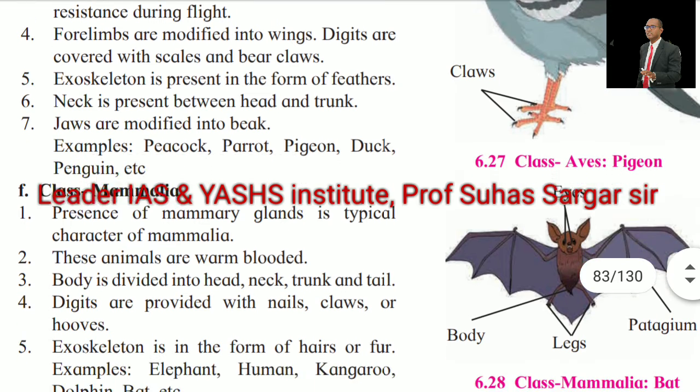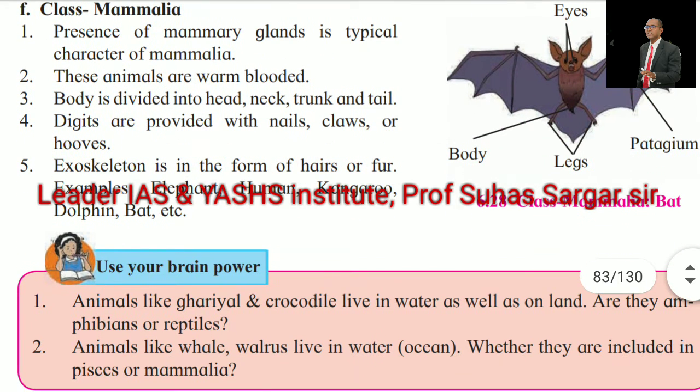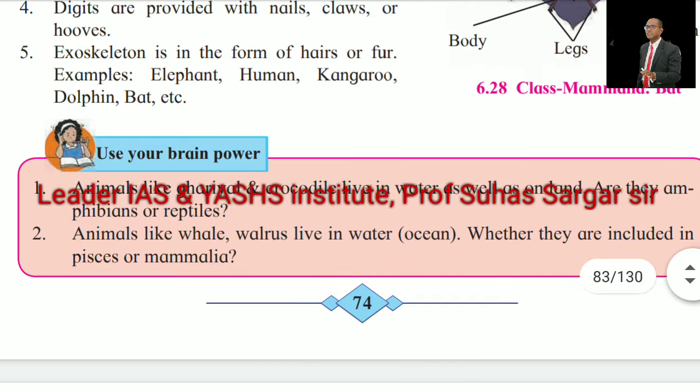Class Mammalia. The presence of mammary glands is a typical character of Mammalia. These animals are warm blooded. The body is divided into head, neck, trunk, and tail. Digits are provided with nails, claws, or hooves. Exoskeleton is in the form of hair or fur. Example: elephant, human, kangaroo, dolphin, bat, etc. The class Mammalia, bat.